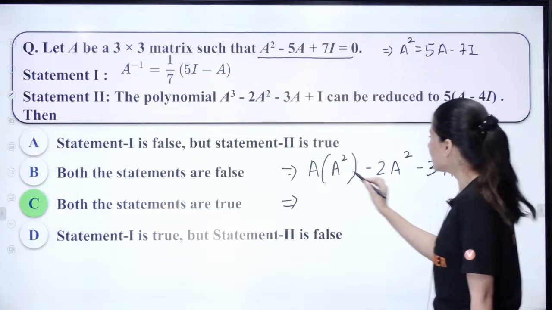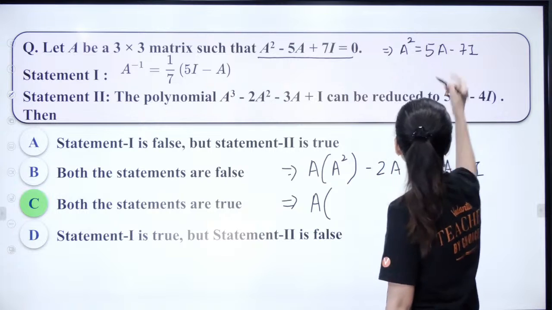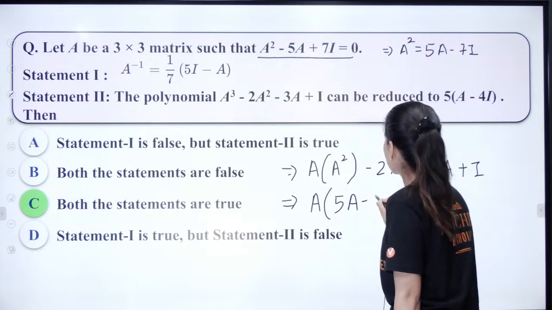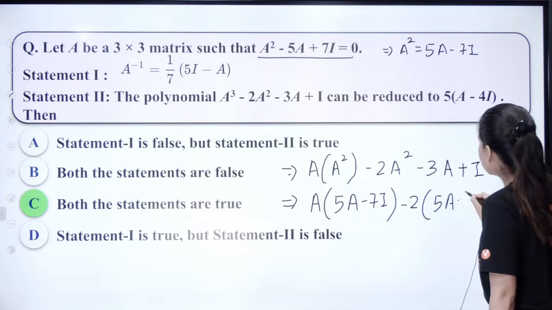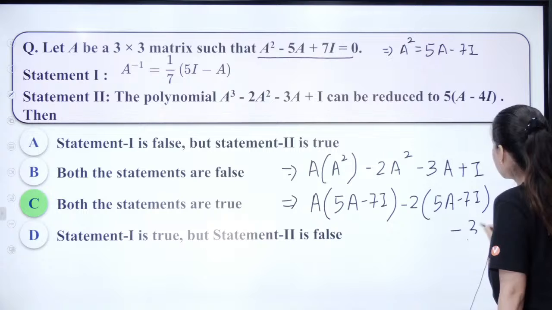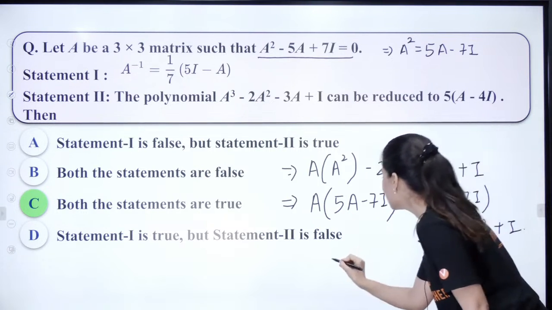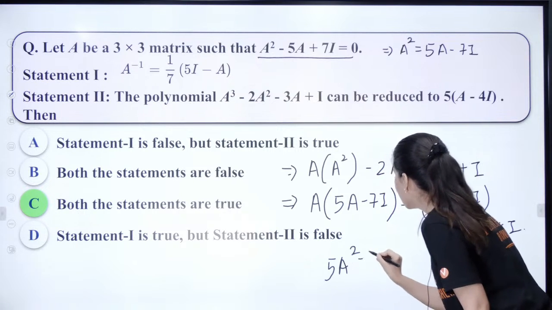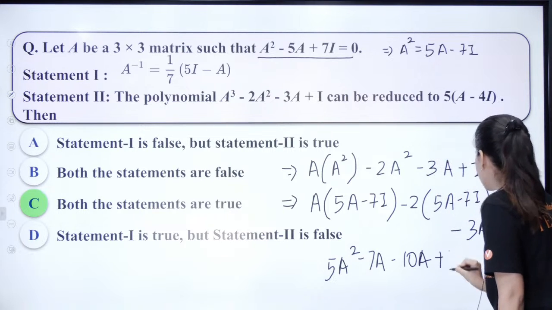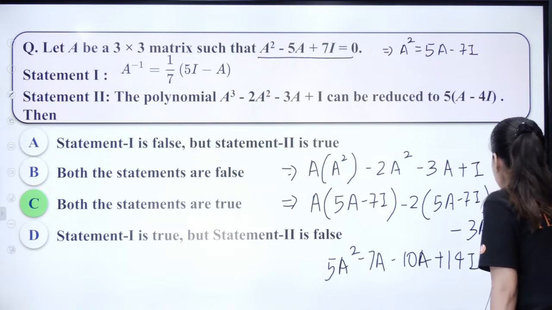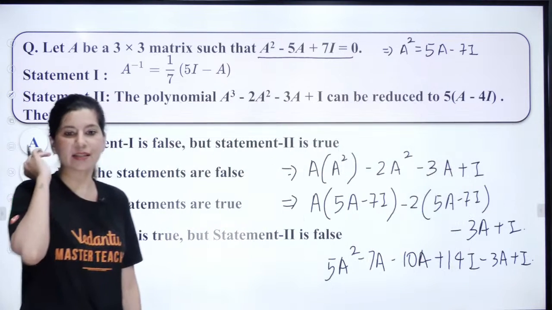So A times A square, and the value of A square is 5A minus 7I, minus twice of A square, 5A minus 7I, minus 3A plus I. Can we do this? So 5A square, and we have minus 7A, minus 10A plus 7 twos are 14I, and minus 3A plus I.